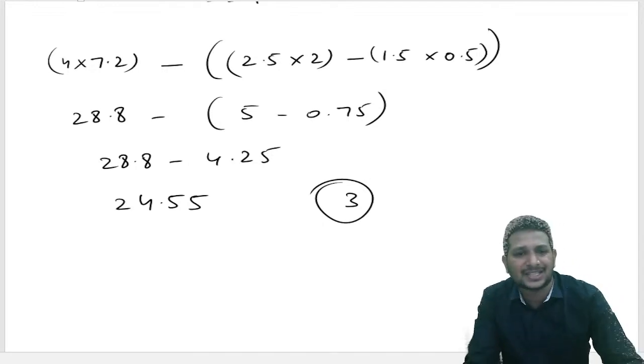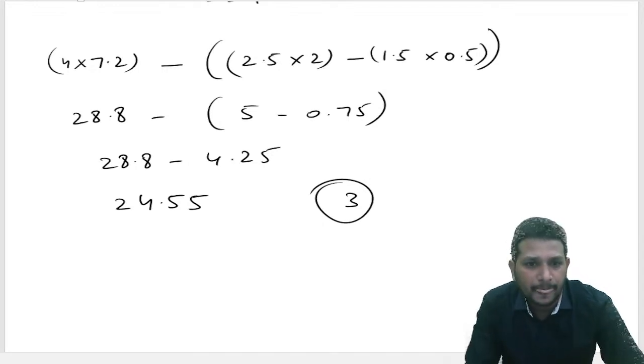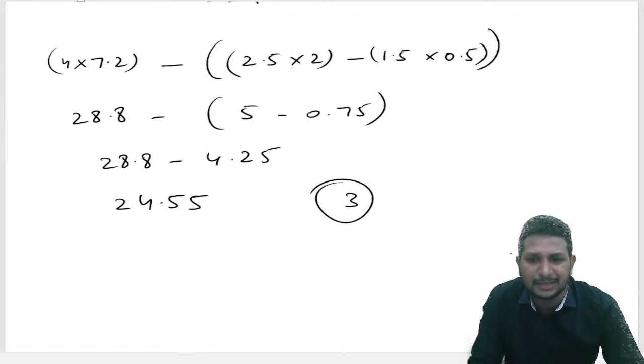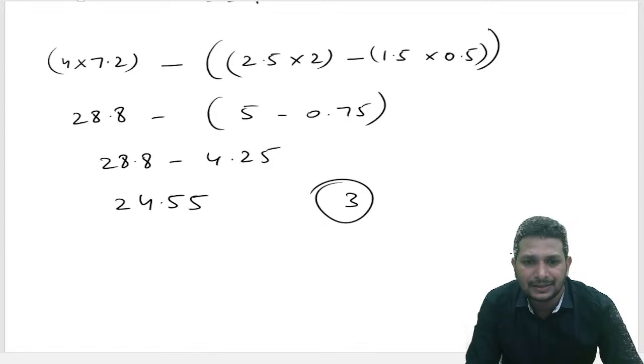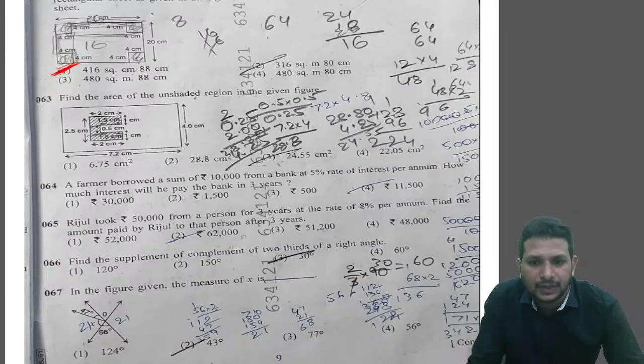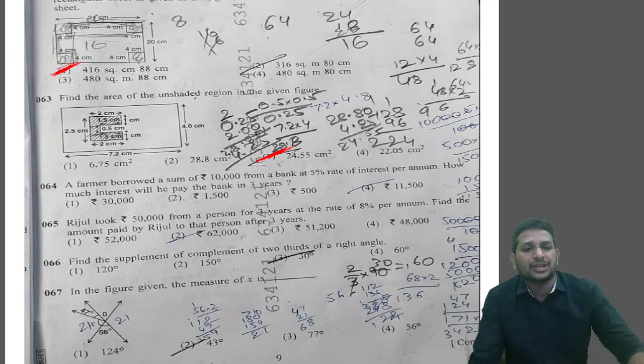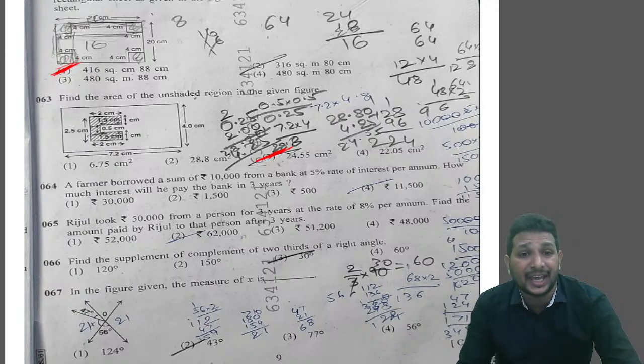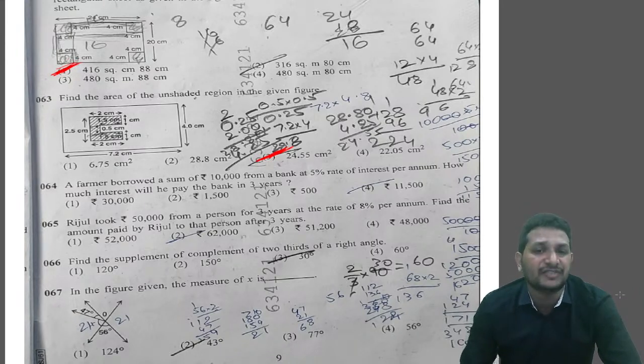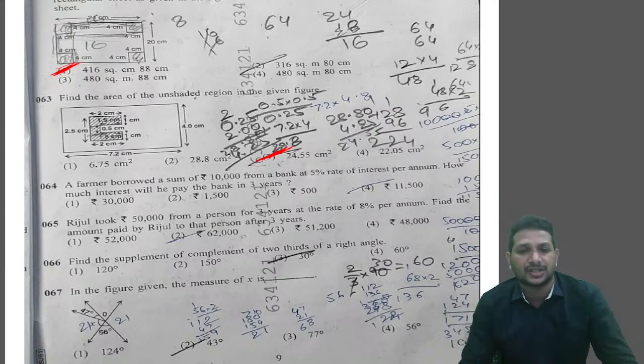So we got the answer for this question as 24.55, that's option 3. Next, question number 64, set J we are discussing. The farmer borrowed a sum of 10,000 from a bank at a 5% rate of interest per annum. How much interest will he pay the bank in 3 years?